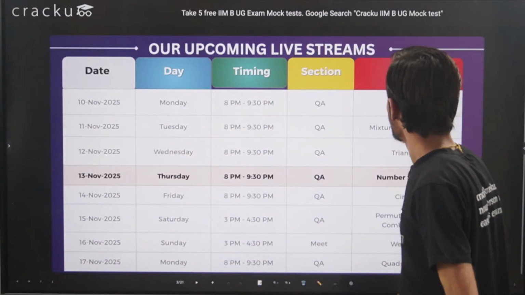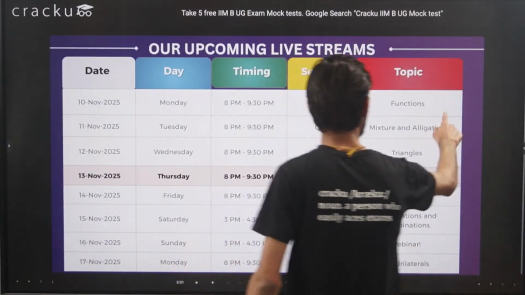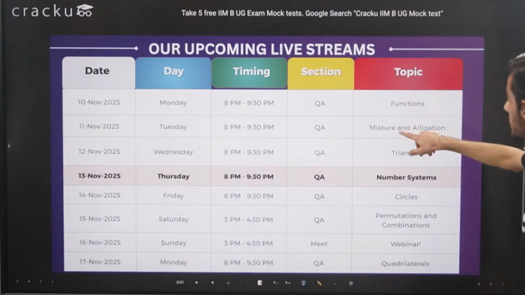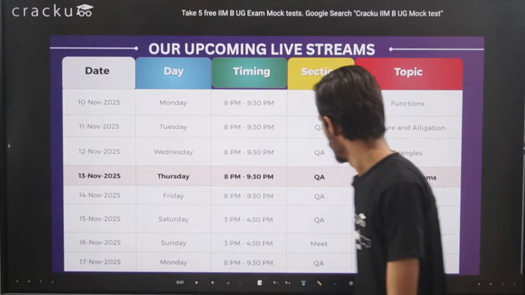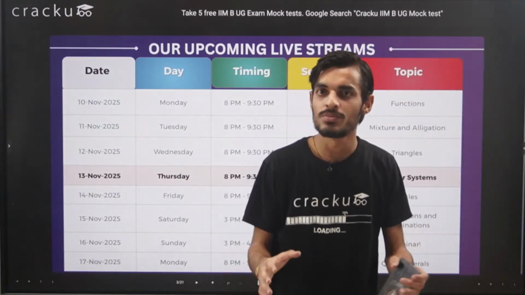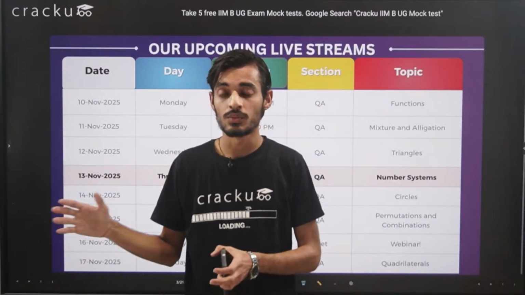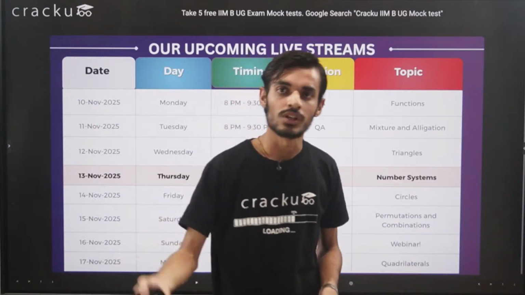Okay, and this is regarding the session. Like I told you, this is not the first session, and these sessions are already being conducted on our channel, that is functions and mixtures, allegations and triangle. Today, that is 13th of November, आज नंबर सिस्टम का सेशन है, and there will be one more session on नंबर सिस्टम. आज मैं कुछ बेसिक्स स्टार्टिंग कवर करूँगा. उसके बाद जो सेकंड पार्ट है उसमें जो रिमेनिंग पार्ट रह जाएगा नंबर सिस्टम का वो कवर किया जाएगा.